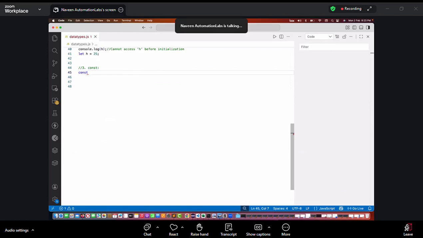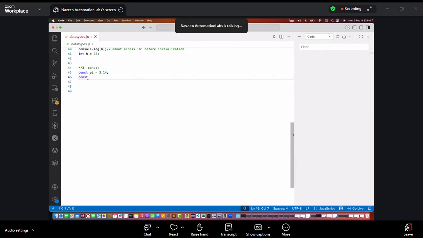Write any variable name. What is the value of pi? 22 divided by 7, 3.14. So I simply write 3.14. Is it a universal truth? The value of pi cannot be 10, right? The value of pi cannot be 5. The value of pi is always 3.14, right? So whenever we see the value is always fixed, it's a universal truth, then in that case, we always go with the constant.